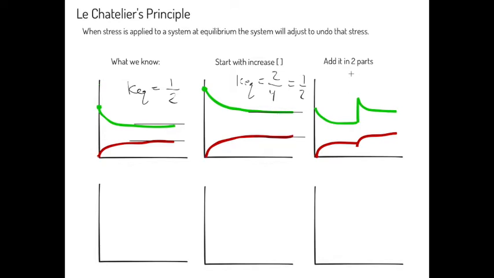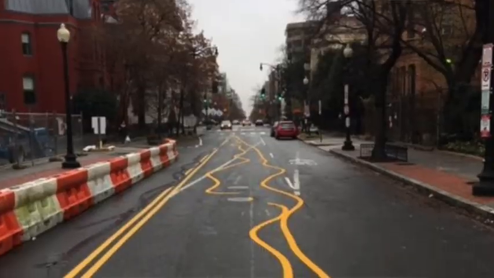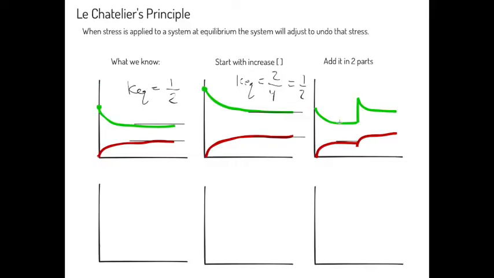When we added it in 2 parts, the same thing emerges. We have a ratio here of equilibrium. The lines are not straight. We have a ratio here and here. That gives us a KQ of 1/2. We have new products and reactants where we have the same ratio, the 2 over 4, or essentially 1/2 again. So it doesn't matter whether we add the system in 2 parts or all at once, the end result is the same. We end up with a system that has the same KQ value. Remember, KQ is a property of the system at a particular set of conditions.